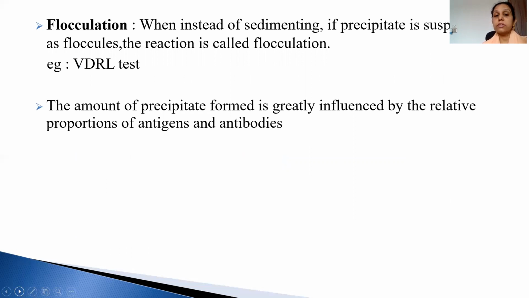So in flocculation, when the precipitate is sedimenting, the suspension is there as floccules, and the reaction is called flocculation. ऐसे wool के गुच्छे की तरह दिखेगा तो वो अपन flocculation कहते हैं. और वो किस में दिखता है? VDRL टेस्ट के अंदर, RPR में VDRL. Okay. The amount of precipitate formed is generally influenced by the relative proportions of antigen and antibody in the reaction.